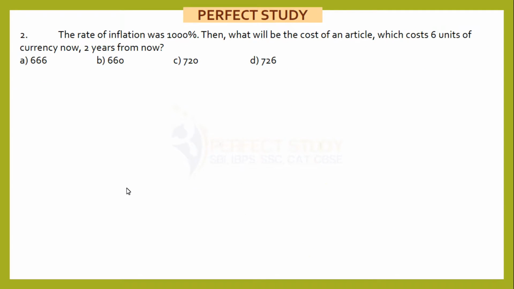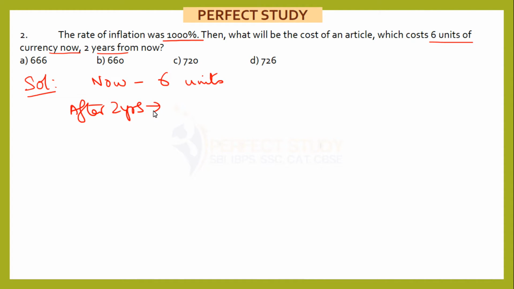Next one. The rate of inflation was 1000%. What will be the cost of an article which costs 6 units of currency now, 2 years from now? So now my price is 6 units. After 2 years, what will be my price? There is no need to do any complex calculation and no need to worry about this 1000%. We know that 100% is one time of any number. So 1000% will be 10 times.